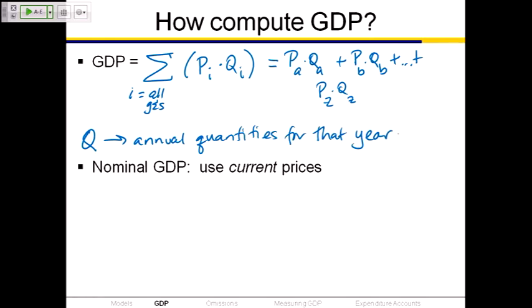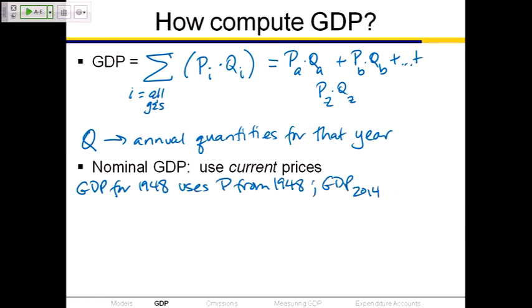If the Bureau of Economic Analysis whiz-bags are computing nominal GDP, they're going to use current prices, which means that if they're computing GDP for 1948, they're going to use the prices from 1948. If they're computing GDP for 2014, they're going to use the prices from 2014. So when we say they use current prices, they use the prices from whatever year they're looking at to evaluate P times Q plus P times Q plus P times Q plus P times Q. So to come up with this total dollar value of output produced, they're going to use the prices from whatever year they're looking at.